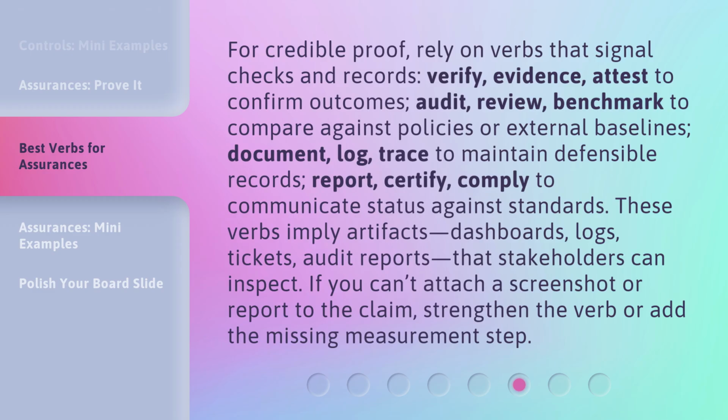For credible proof, rely on verbs that signal checks and records. Verify, evidence, attest to confirm outcomes. Audit, review, benchmark to compare against policies or external baselines. Document, log, trace to maintain defensible records. Report, certify, comply to communicate status against standards. These verbs imply artifacts, dashboards, logs, tickets, audit reports that stakeholders can inspect. If you can't attach a screenshot or report to the claim, strengthen the verb or add the missing measurement step.